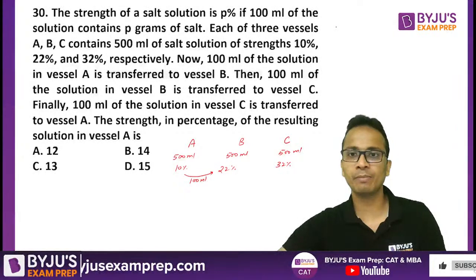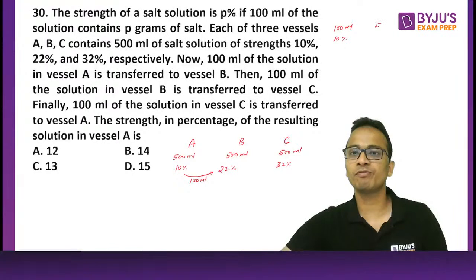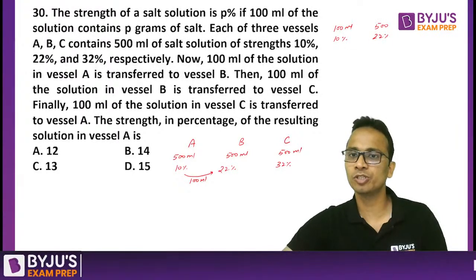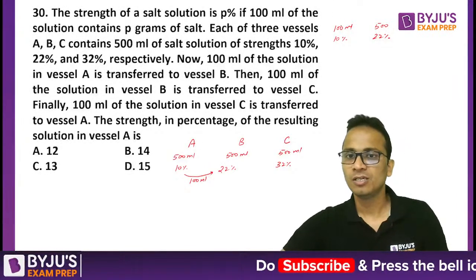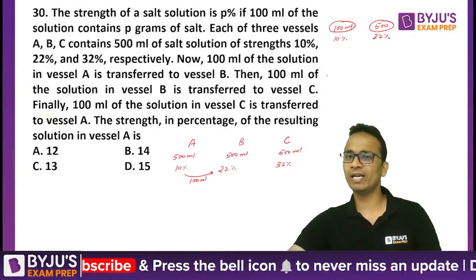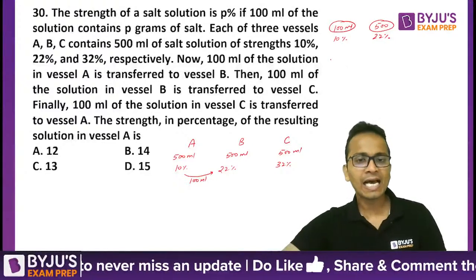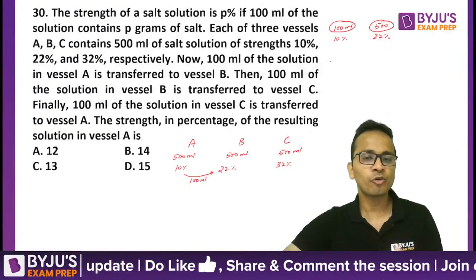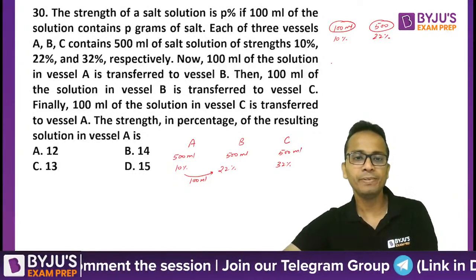I'm writing it. 100 ml of 10% solution is mixed with 500 ml of 22% solution. Now to make calculations faster, I can say that 100 ml and 500 ml, they are in the ratio 1:5. So using weighted average, I'll calculate the resultant strength of solution in vessel B.